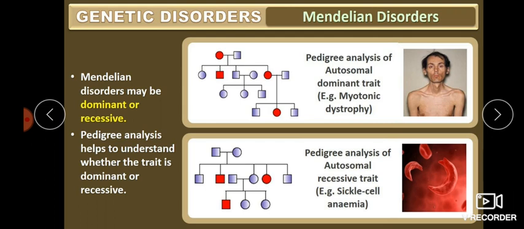The pedigree analysis of an autosomal dominant trait, for example myotonic dystrophy. And an autosomal recessive trait, that is sickle cell anemia. We will discuss all these things. So this is the pedigree corresponding to the autosomal dominant trait and autosomal recessive trait.